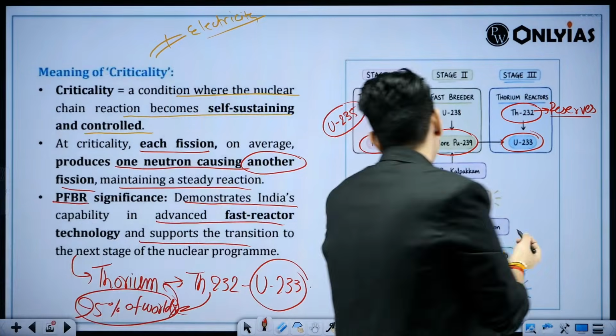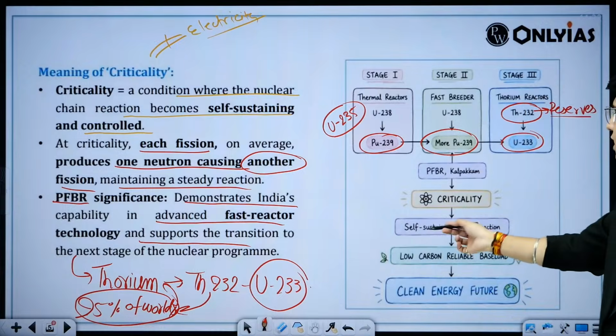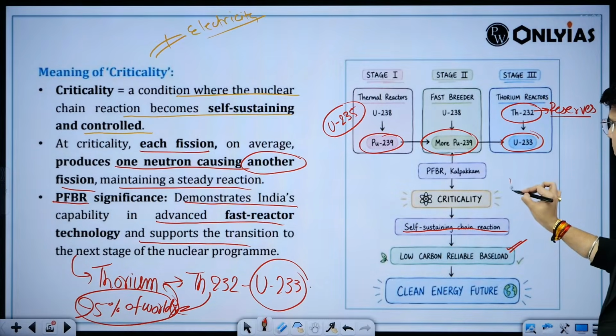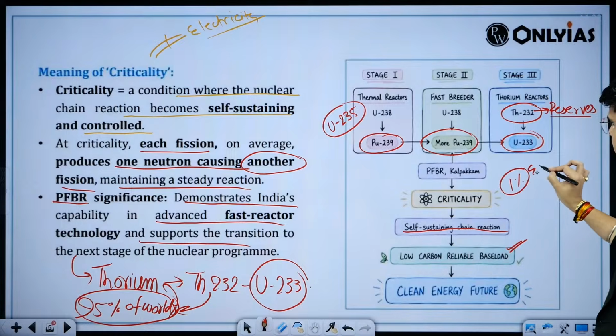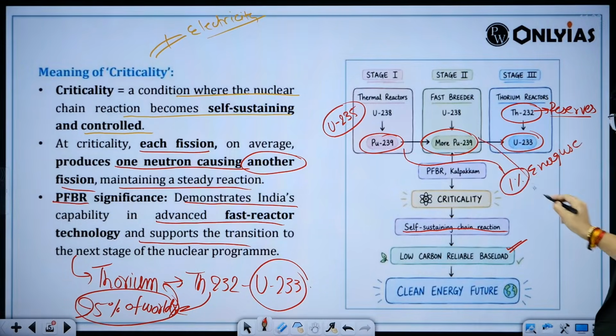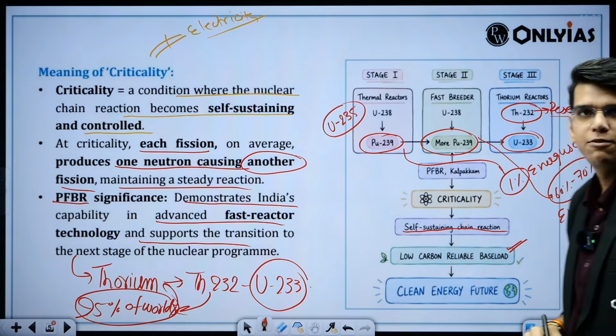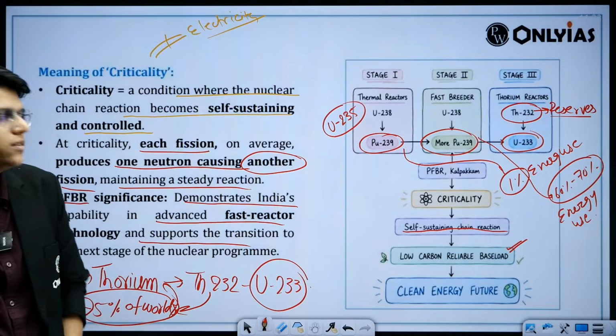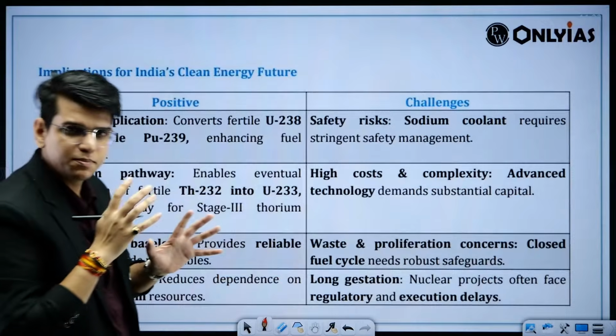What are the implications? Criticality is achieved, a self-sustaining chain reaction we have achieved. This is low carbon base load, clean energy fuel, plus initially 1% energy use in this process. Now you are going to 60 to 70, not in a single cycle but in multiple cycles, energy can be extracted up to this much from the fuel itself. So that's why it is important.